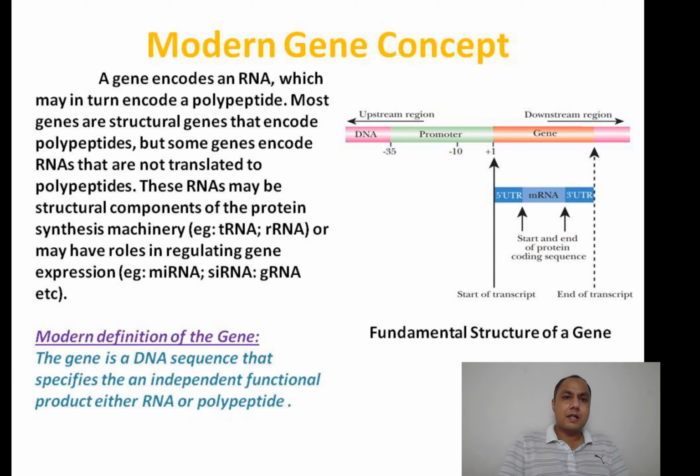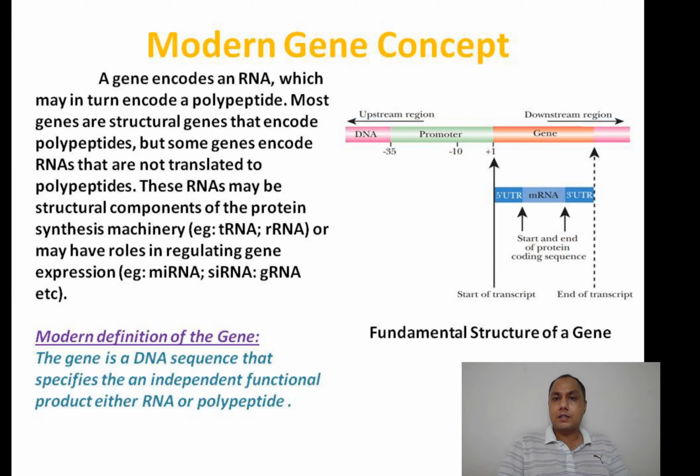So ultimately, we can simply summarize by this diagram. A gene is nothing but a DNA tract which has mainly two parts. One is the structural gene, which is basically transcribed into an mRNA. And the other one is the regulatory part of the gene, that is usually called the promoter. From here the transcript has been started.